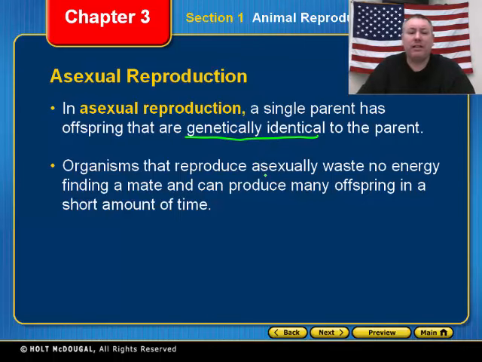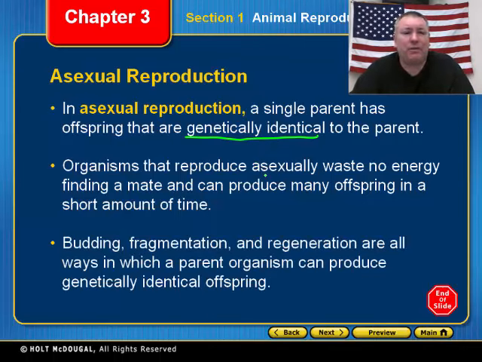Now, the good thing about asexual reproduction is that organisms waste no energy. They don't have to spend any time looking for a mate. They don't have to spend any time looking to defend a mate or anything, because they reproduce themselves. And they can reproduce many offspring in a very short amount of time. This is crucial, guys. That's the reason why asexual reproduction is such a good thing for some organisms, because they're able to produce a lot of themselves and they are genetically identical. Now, the bad thing about asexual reproduction is the fact that if they are genetically identical and the parent has a defect of some sort, well, guess what? All of the offspring have that same defect.